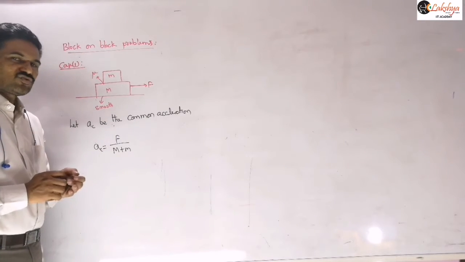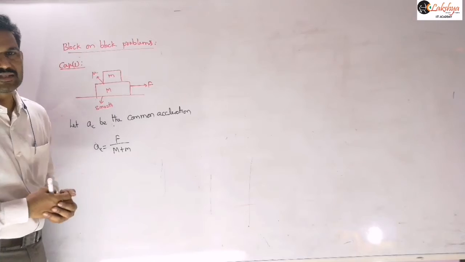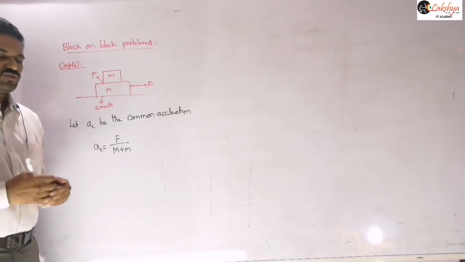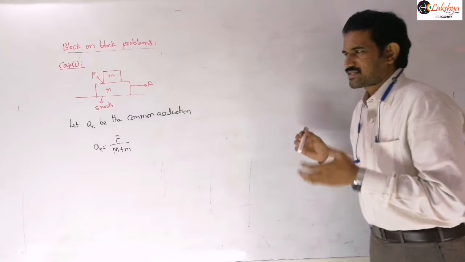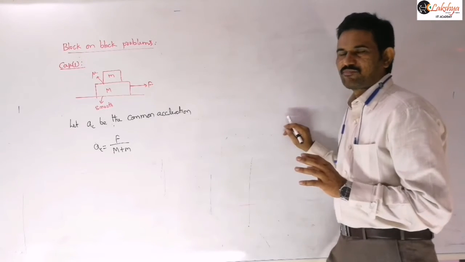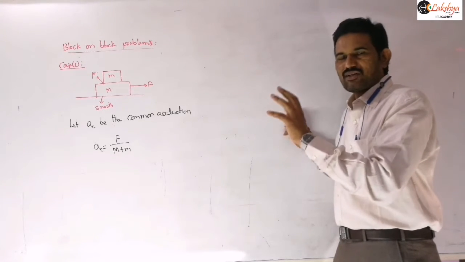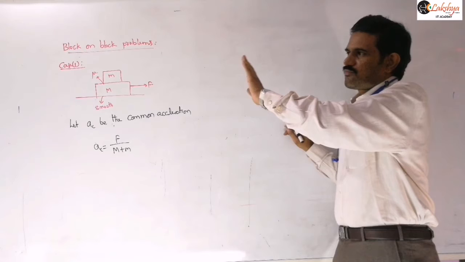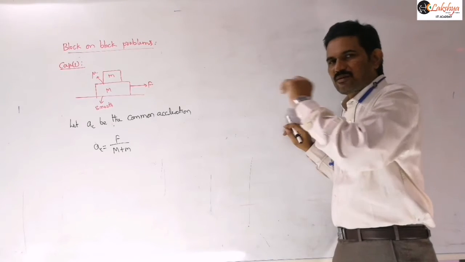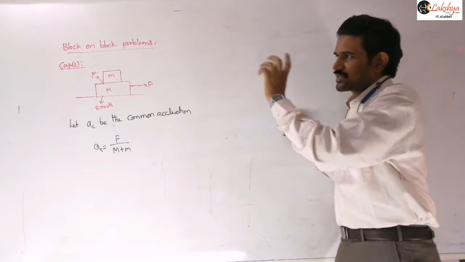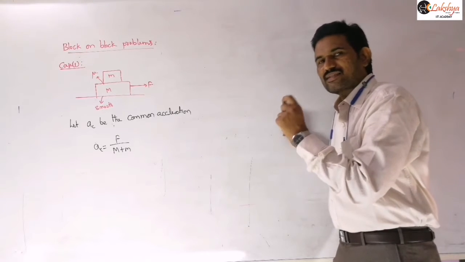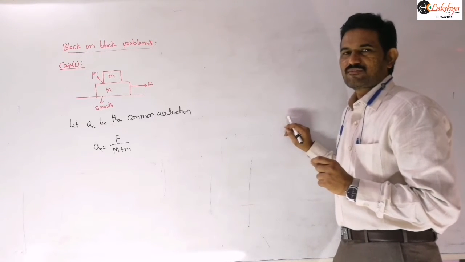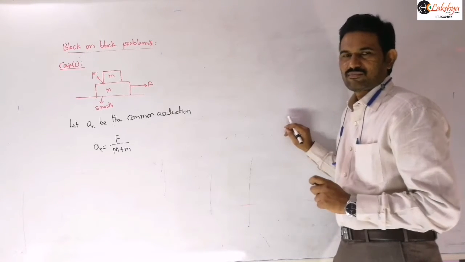Now we need to calculate the maximum possible acceleration of the small m. If you increase the force on the lower block, the acceleration of the system will increase initially. After reaching a particular value, the acceleration of the small m does not increase. There is a certain limit for the acceleration of the small m. Why? Because the only accelerating force for the small m is the frictional force, right?